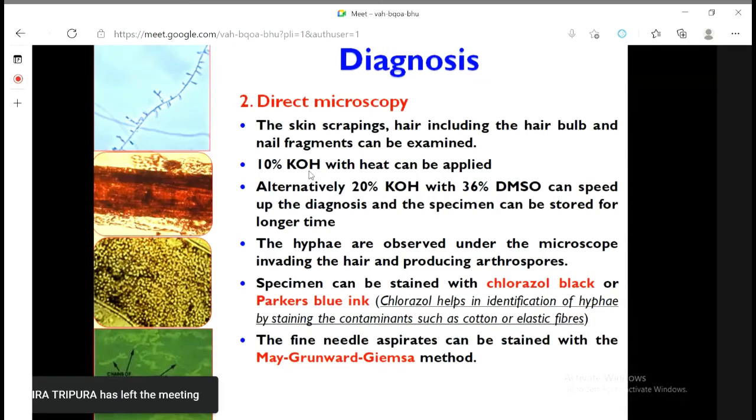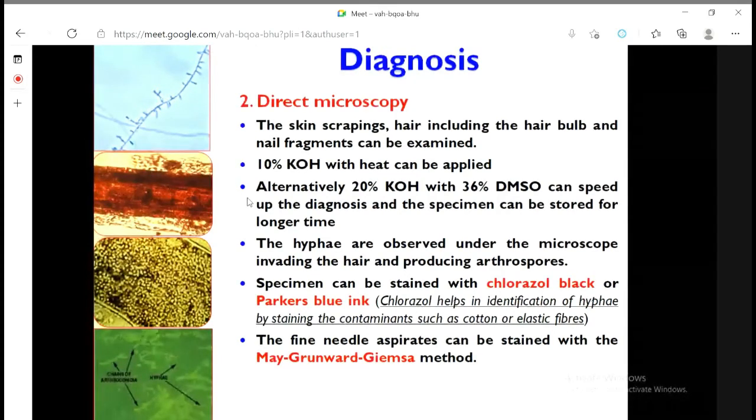Think about, you are holding one test tube and put the skin scrap as well as the hair inside the test tube. Then you add 10% potassium hydroxide solution. Then apply heat. Means the test tube we can place over one Bunsen burner. Means you are digesting that. Why we do so? Because the fungus hypha will be available inside the tissues.